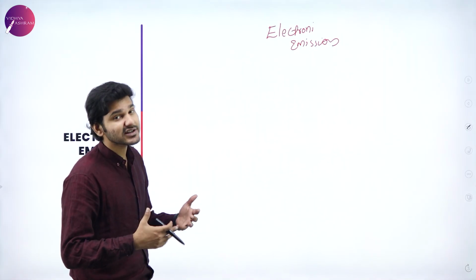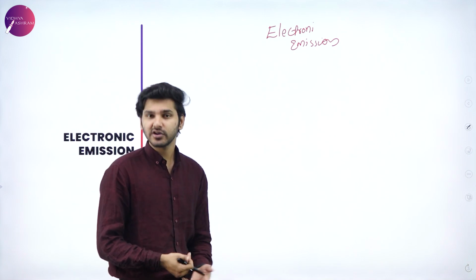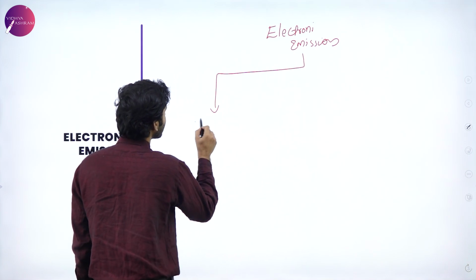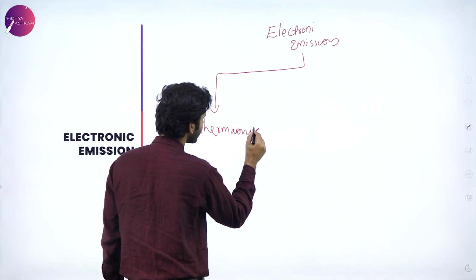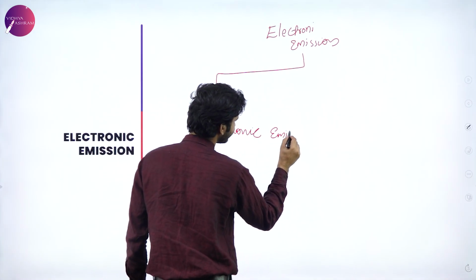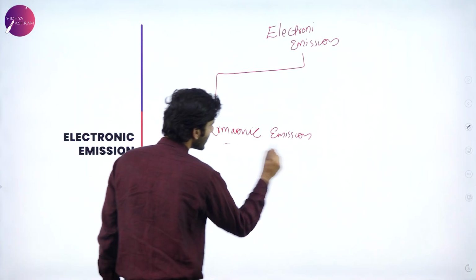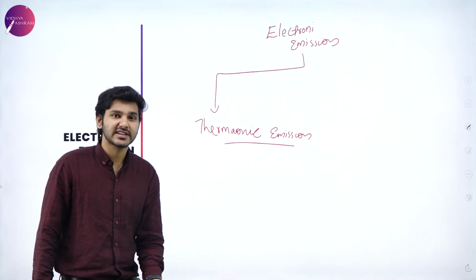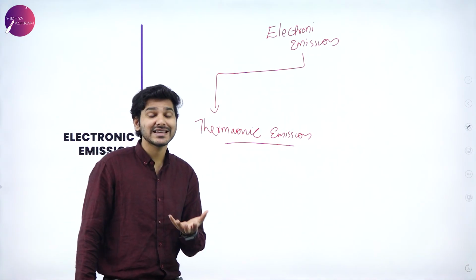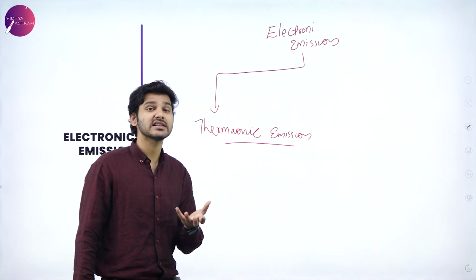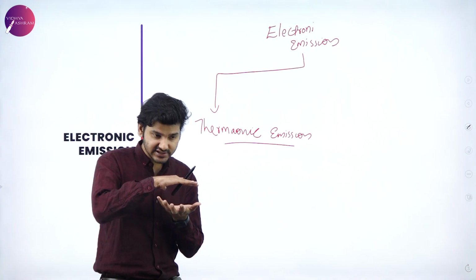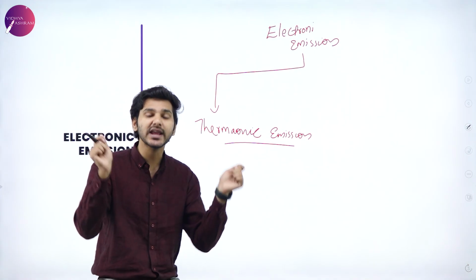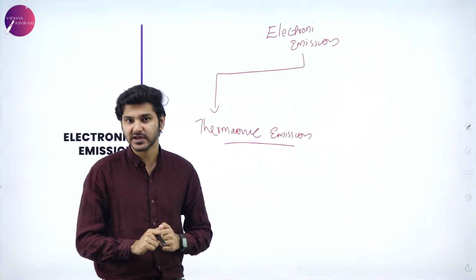Electronic emission can actually take place in a variety of ways, such as thermionic emission. So what is this thermionic emission? Thermionic emission means that when the metal surface is heated enough, then the surface electrons will have enough kinetic energy to break those bonds and escape from the metal surface.